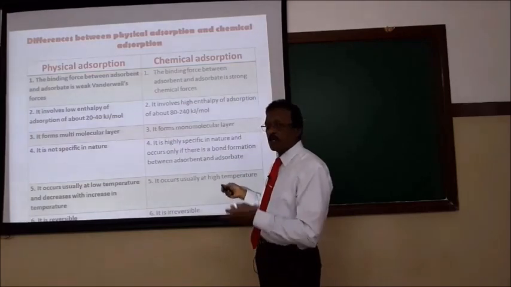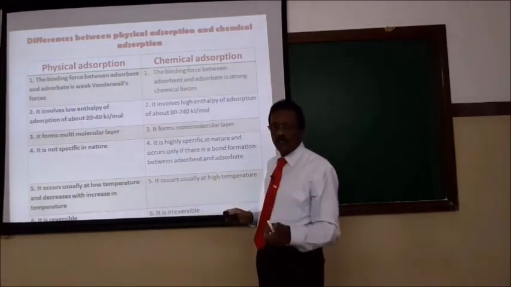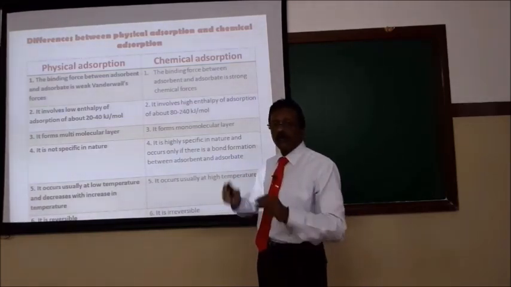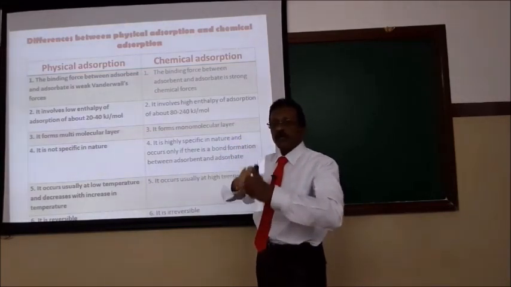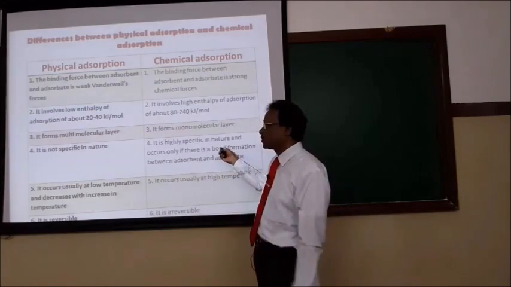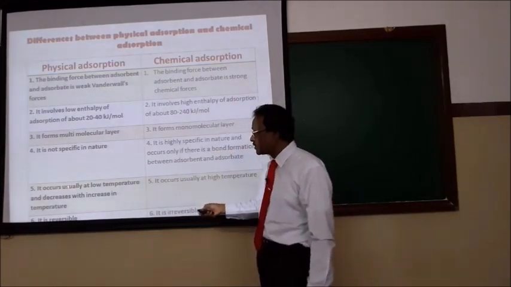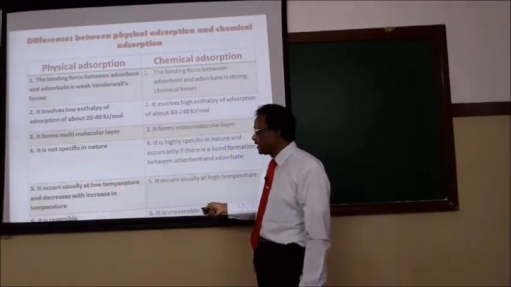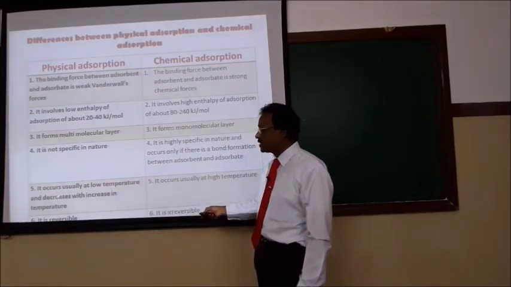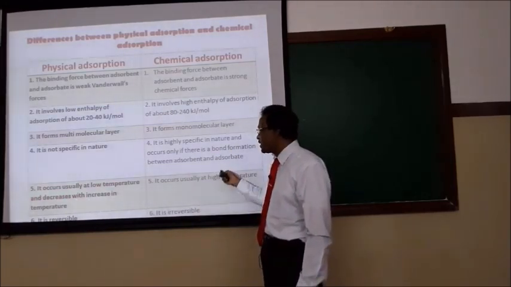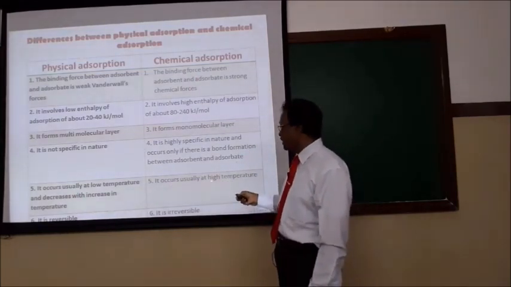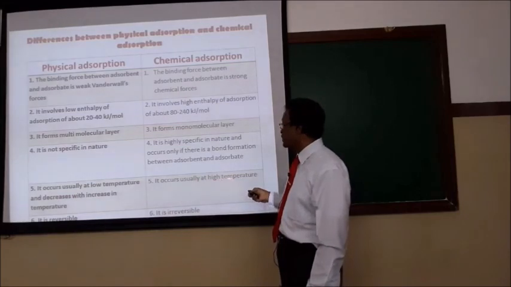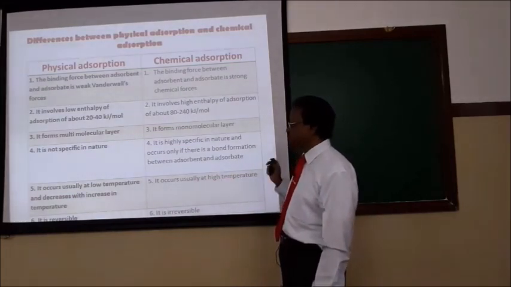So chemical adsorption occurs only if there is a possibility of a chemical bond formation between the adsorbent and adsorbate. Then only chemisorption occurs. Physical adsorption mainly takes place at low temperature. As the temperature increases, physical adsorption decreases. But chemical adsorption, because chemical bonds require energy for the formation, usually occurs at high temperature.